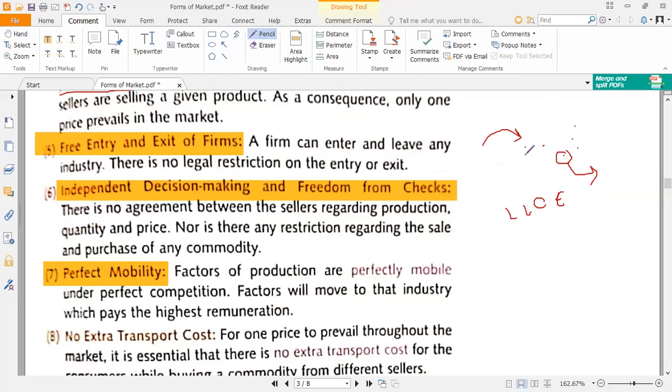Like, if a labor is working in this firm, he can anytime switch over to another firm, because all the firms are homogeneous and selling the homogeneous product. He can switch from any firm to any other firm. If he is working at firm A, he can move to firm B. No problem in that, and this means perfect mobility.